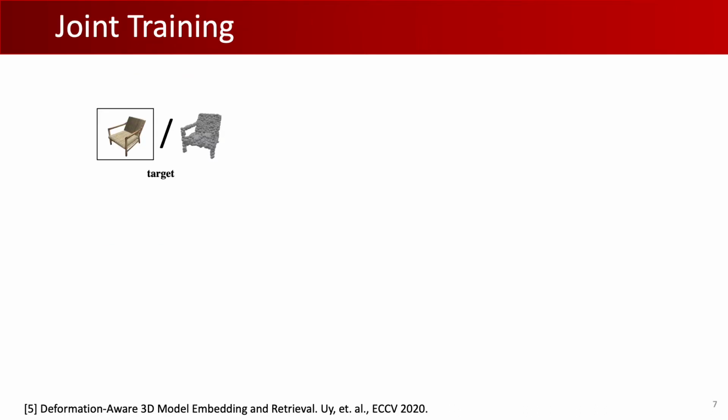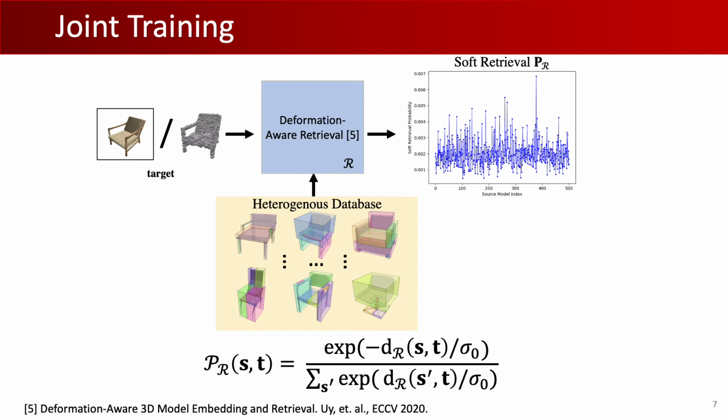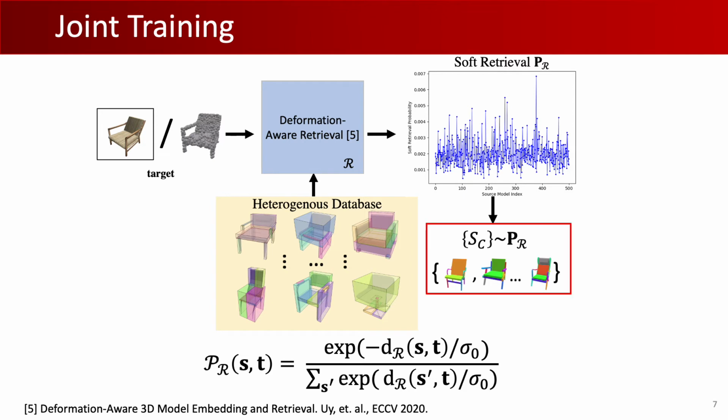The given target and source models in the database are embedded into the latent retrieval space R. The distance of each source to the target in this latent space defines the probability of selecting it in our soft retrieval module. Using this probability distribution, we sample a set of sources SC that are used to train both the retrieval and deformation modules, instead of training on random source-target pairs. This makes our deformation module also retrieval aware. We optimize the retrieval and deformation modules in the alternating scheme.